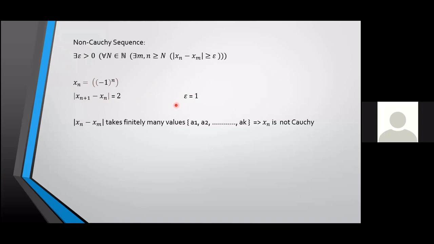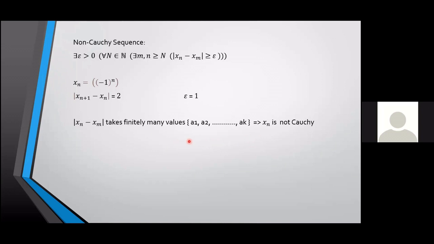I can conclude something from this. If mod xm minus xn takes finitely many values, they should be non-zero. If all of them are 0, it will be Cauchy. But if they are non-zero, then xn is not Cauchy. This is one way in which you can construct a non-Cauchy sequence. You can take xn in such a way that mod xm minus xn will take finitely many values.